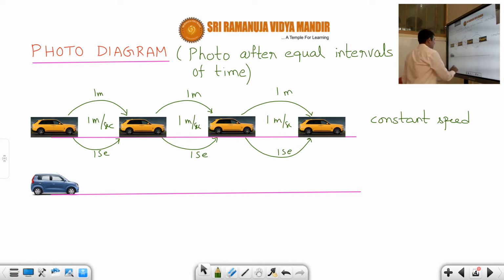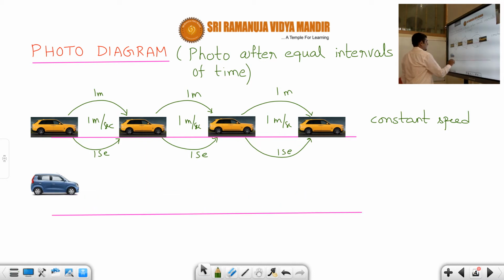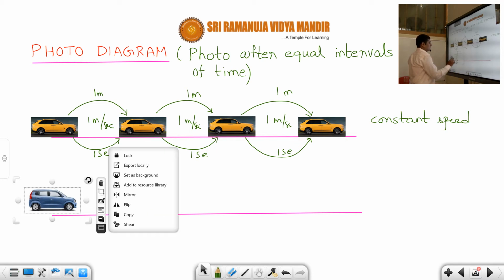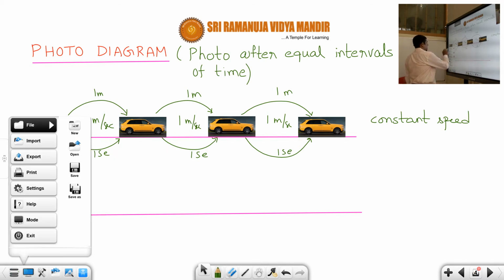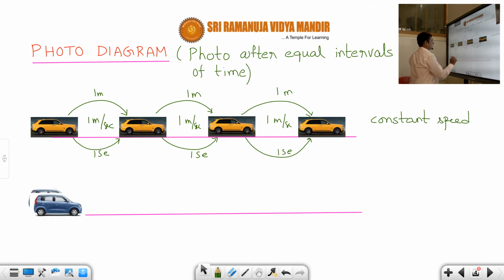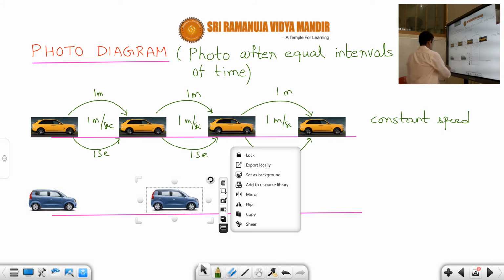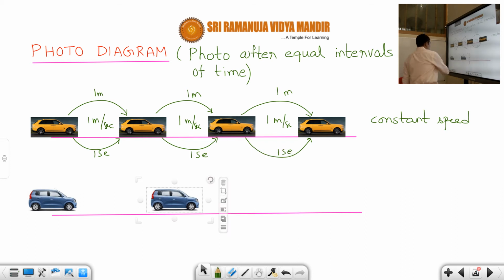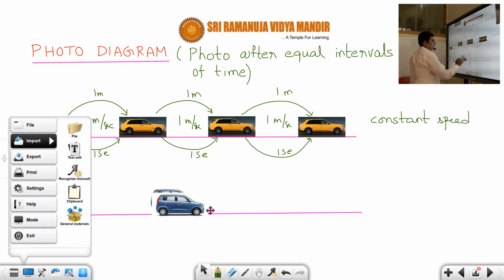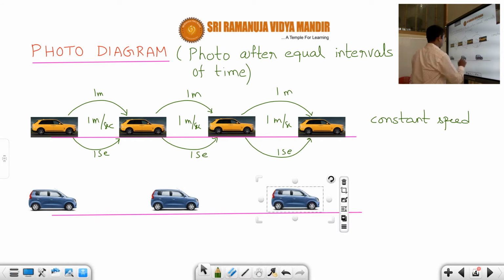Okay, students, let us see another car which is traveling on a road. Now let us draw the photo diagram of this car. Suppose the photo diagram of this car happens to be like this. So this is the photo diagram of the second car.